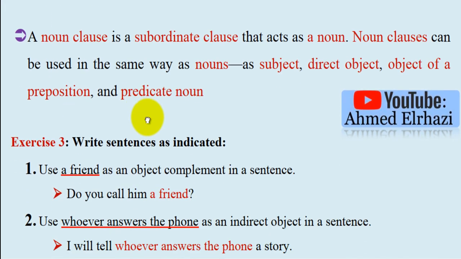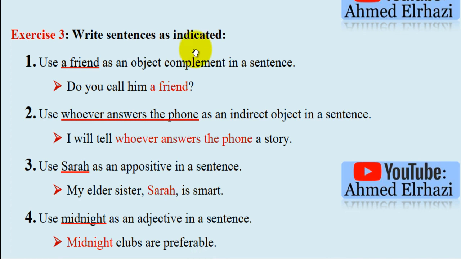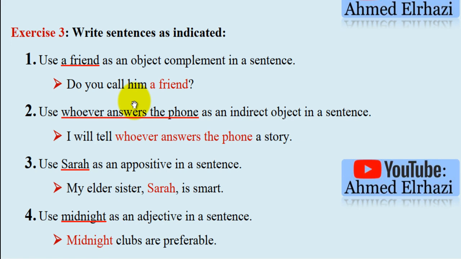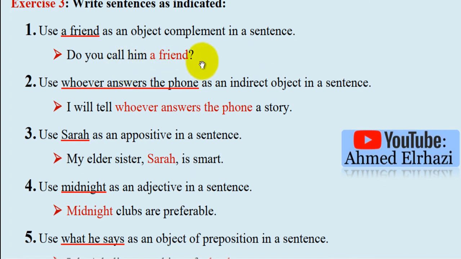The last exercise, number 3: write sentences as indicated. I did not answer this one; the student is the one who sent me these answers, not mine, and they may not be correct. Use a friend as an object complement in a sentence. Do you call him a friend? Here it is used as an object complement. Do you call him what? Do you call him a friend?